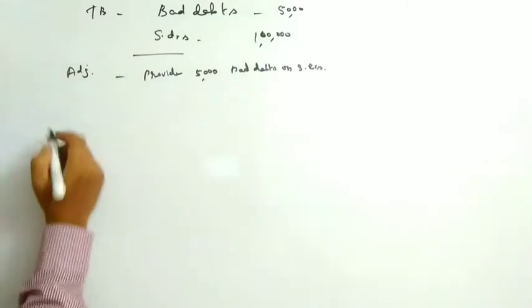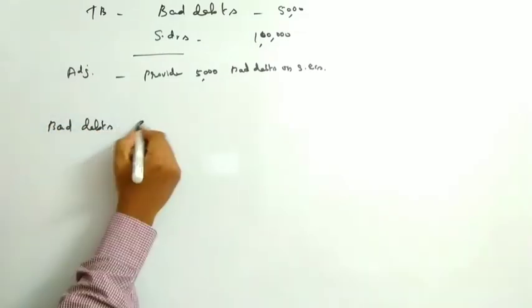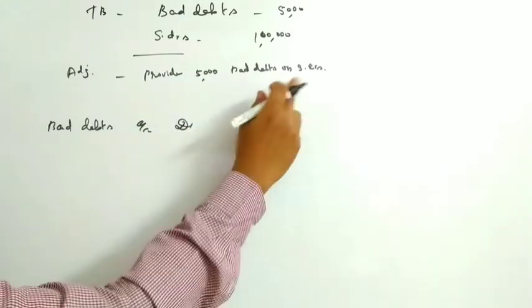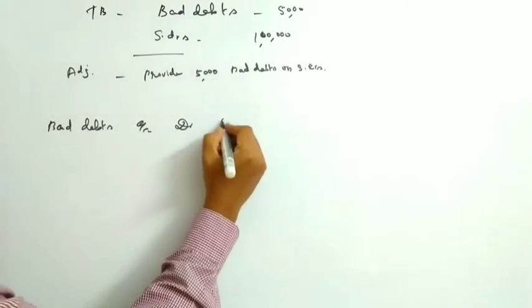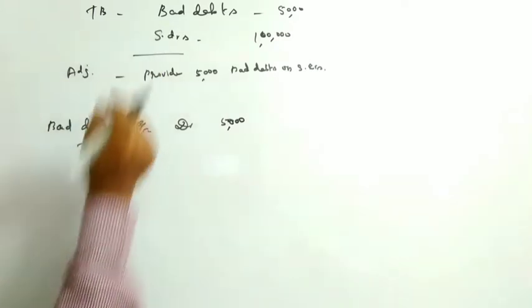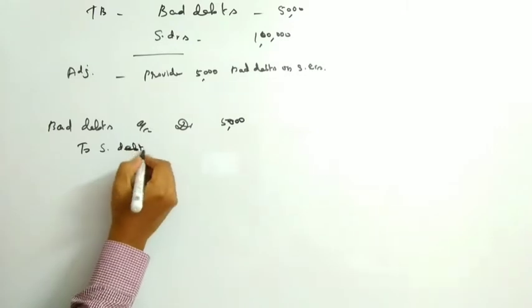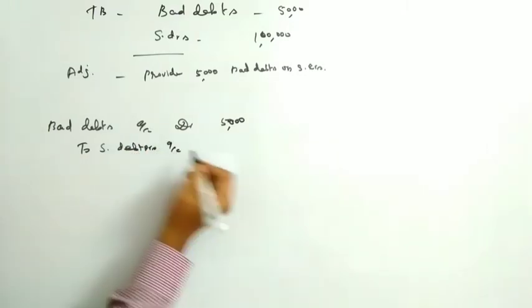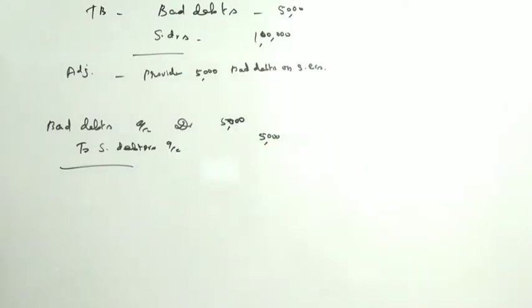So the adjustment entry would be bad debts. It's a loss for us. So bad debts account debit, how much? 5,000 on 1 lakh, isn't it? They have already calculated, so we can straight away write it as 5,000. Second, it is calculated on sundry debtors, so we have to credit the sundry debtors account, how much? 5,000. So this is the adjustment entry. Being bad debts adjusted with the sundry debtors. You can write the narration like that.